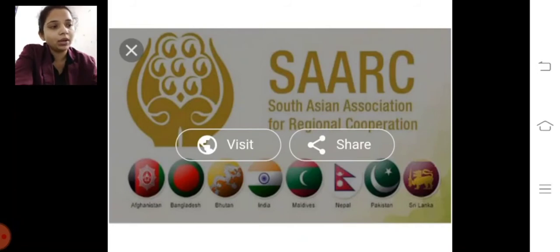Okay, so in short we can say that NAM is for those countries who wanted to maintain peace and support each other, and that's why NAM is there, and India is part of NAM.